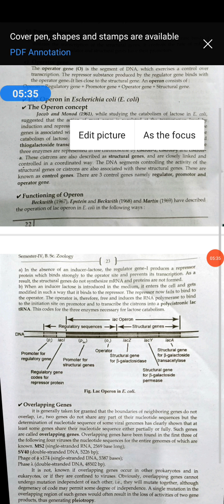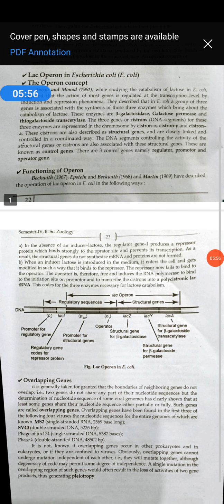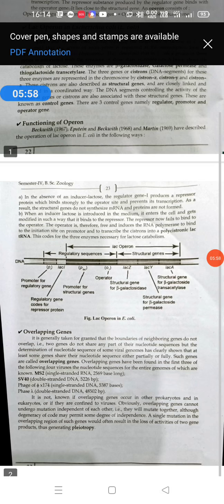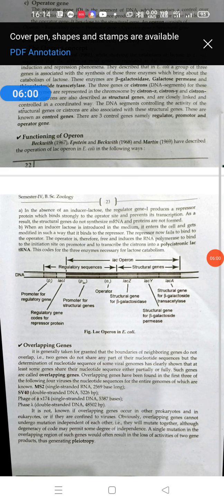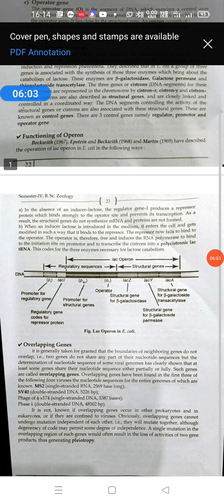Because the structural genes are present. The structural genes consist of three kinds of genes: Z genes, which code for the enzyme beta galactosidase; Y genes, coded for galactose; and A genes, coded for the enzyme permease. These three kinds of genes are very important for the formation of the protein that is required for the transcription of the mRNA and the metabolism of lactose in E. coli. Understand?